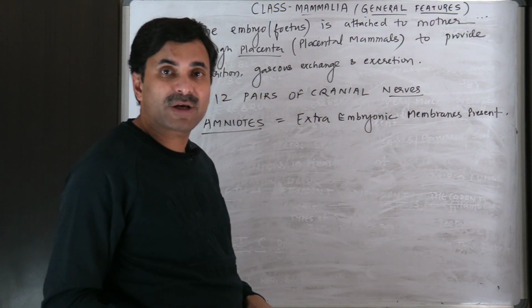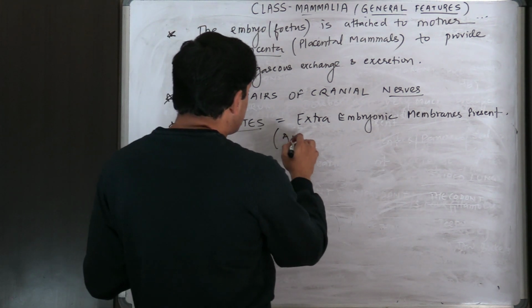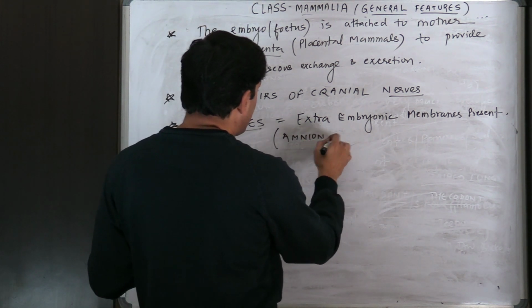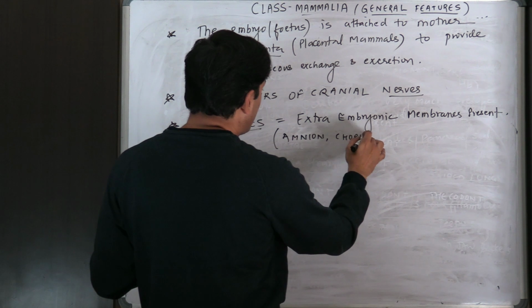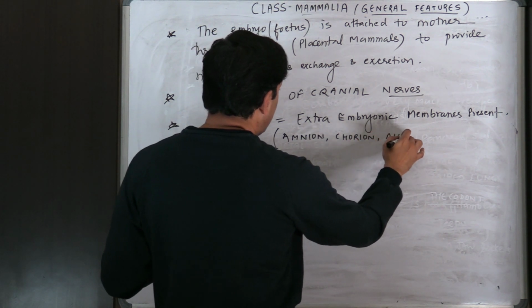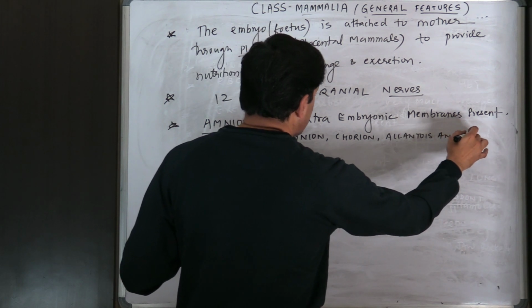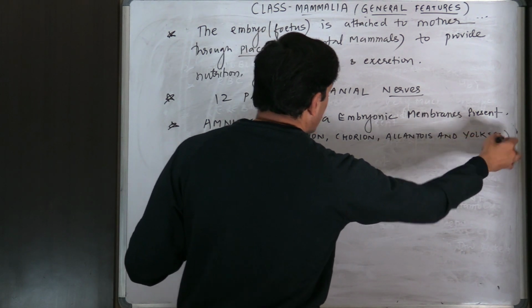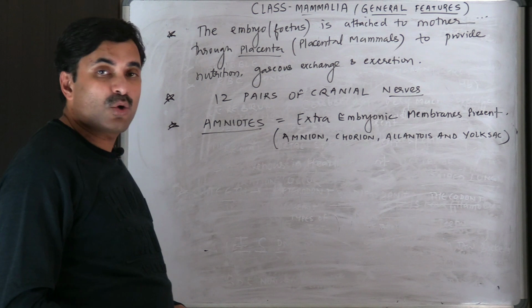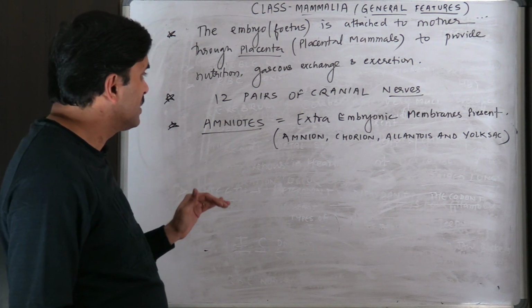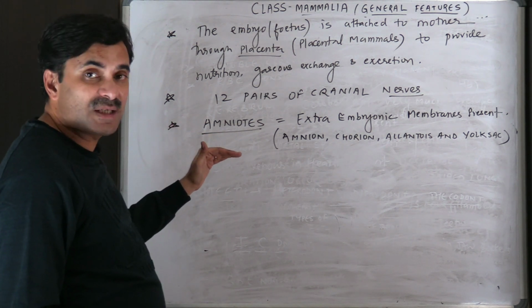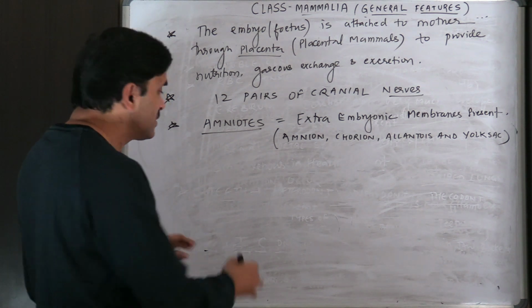You know what is the meaning of extra embryonic membranes? That is amnion, chorion, allantois, and yolk sac. So these extra embryonic membranes are present, and hence they are called as amniotes.